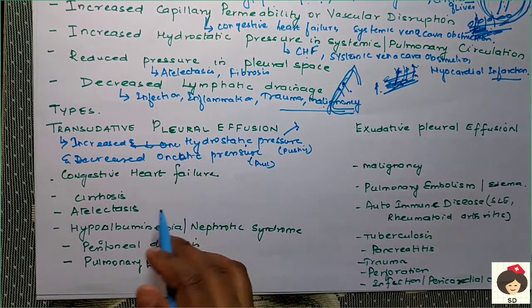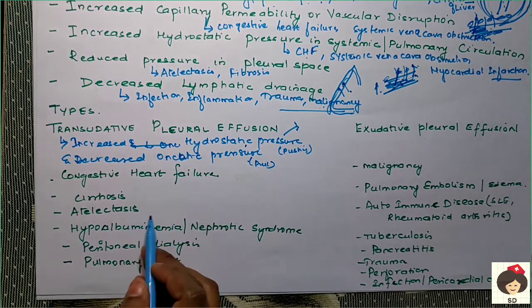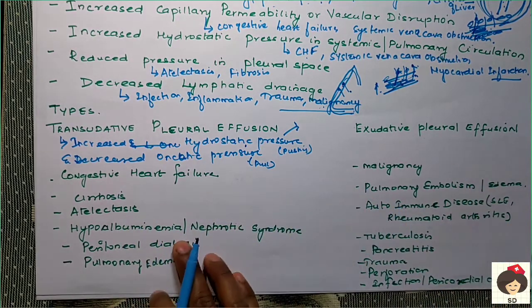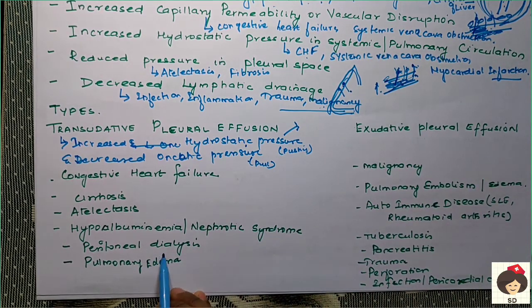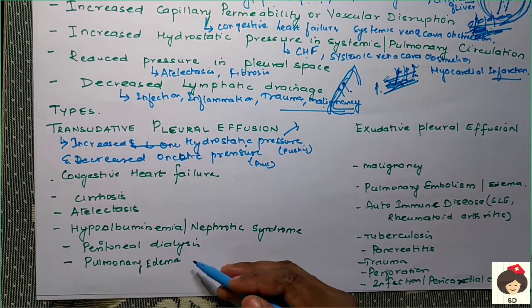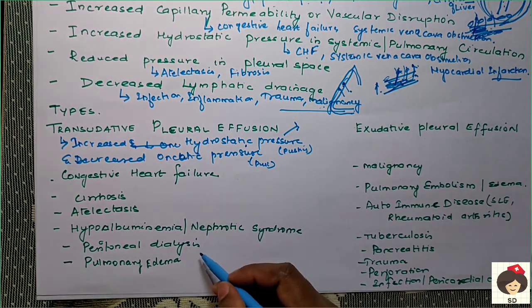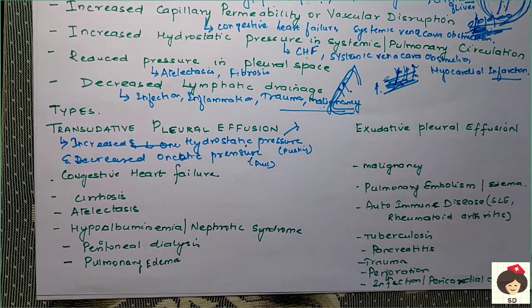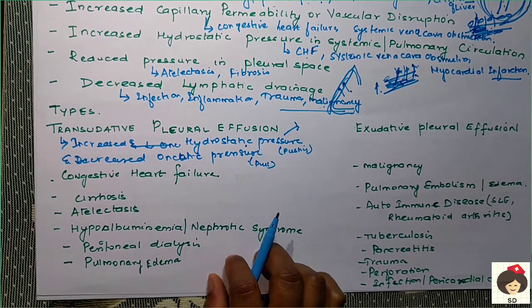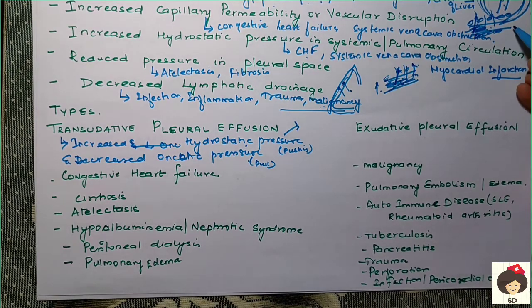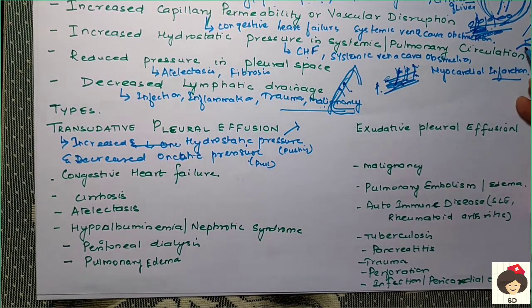This is all lack of albumin. Atelectasis is collapse of the lungs, again pressure changes. Then hypoalbuminemia and nephrotic syndrome, again due to decreased protein, and peritoneal dialysis. This is a procedure they do for patients with kidney disease. In peritoneal dialysis, in order to remove the excess urea and creatinine, they administer so much fluid inside the peritoneal cavity. Lungs are coming like this and the abdominal peritoneal layer is like this.